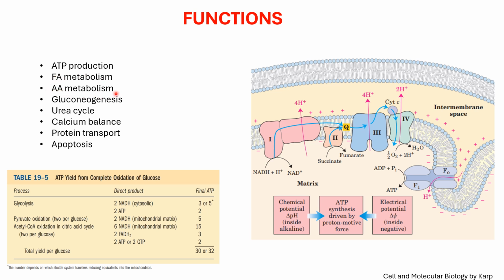In amino acid metabolism, the surplus amino acids also enter the mitochondria, and here they are deaminated. After deamination, the ammonia is converted into urea through the urea cycle. Part of the urea cycle occurs in the mitochondrial matrix, and a few steps are carried out in the cytoplasm. After that, gluconeogenesis. It is the synthesis of glucose from precursors like fatty acids or glucogenic amino acids. Glucose is synthesized in the mitochondria.